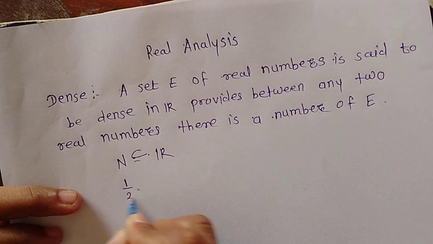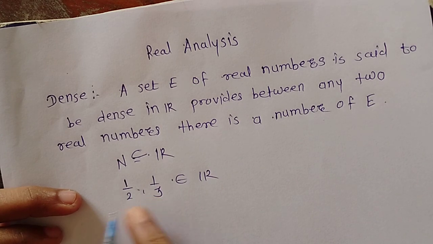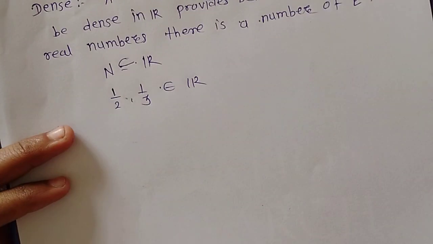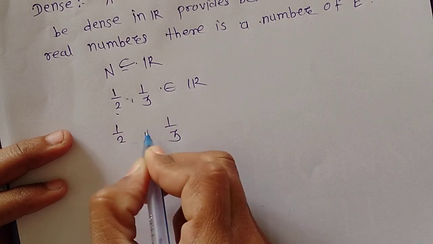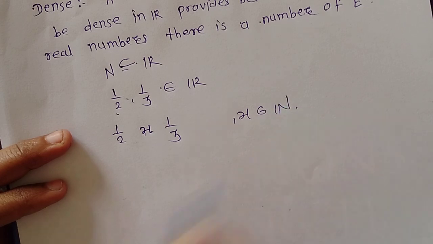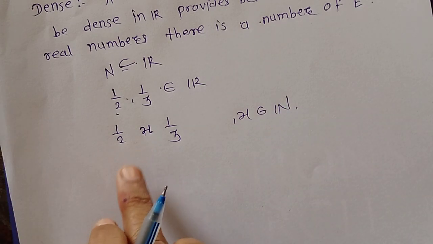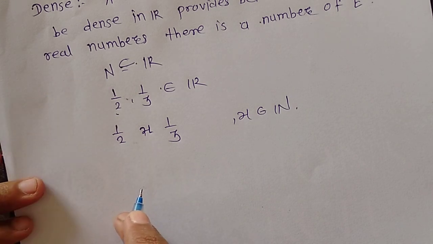Suppose 1/2 and 1/3 belong to the set of real numbers, but we cannot find any number between 1/2 and 1/3. Suppose that number is x and x belongs to the natural numbers. There is no natural number which lies between 1/2 and 1/3. That means the set N, the set of natural numbers, is not dense in R.